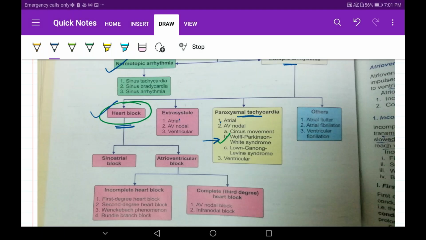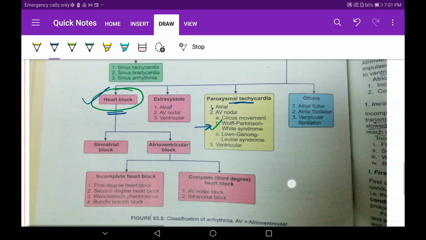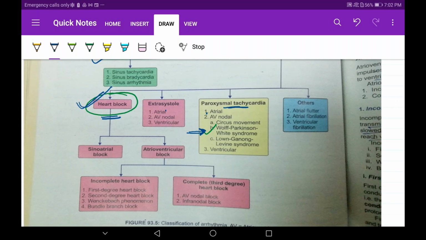Yeah, this is Mohammad Sadat. I am taking the final session of ECG part 3. Let's continue our session. The important aspects in theory are Wolff-Parkinson syndrome and heart blocks. I have made notes for heart blocks and Wolff-Parkinson syndrome.